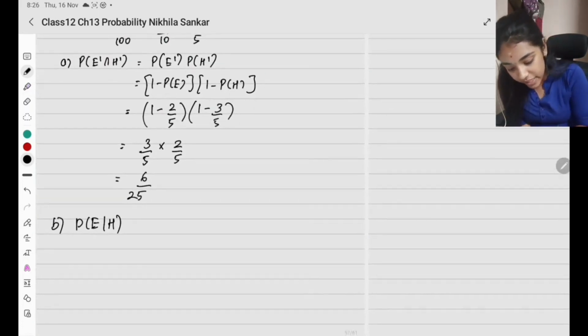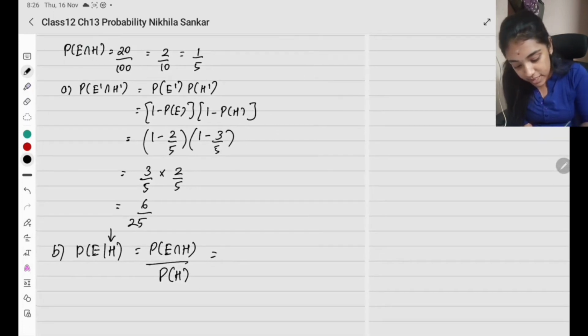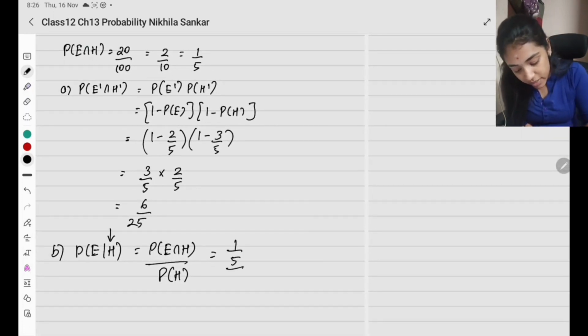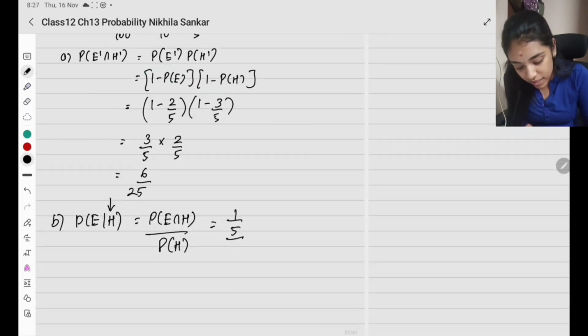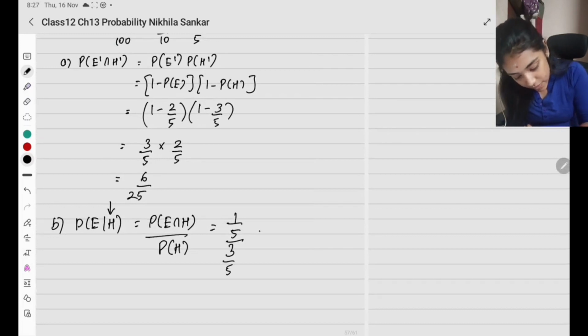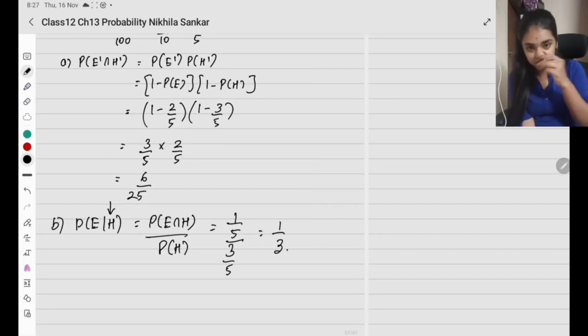Okay? So probability of E given H. What is it? Probability of E intersection H divided by probability of H. What is this? Probability of E intersection H is 1 by 5, divided by probability of Hindi, which is going to be 3 by 5. Which is going to be 1 divided by 3.